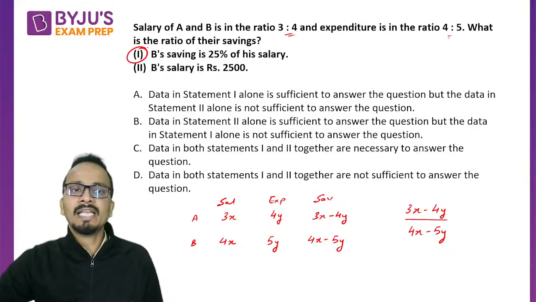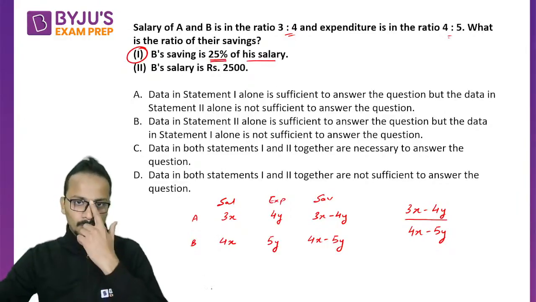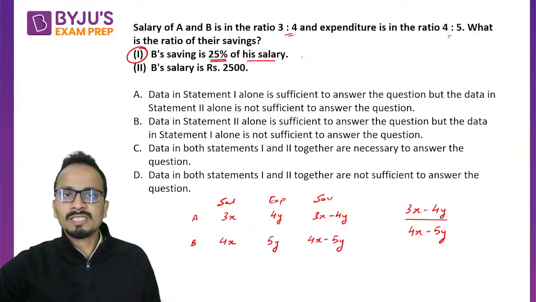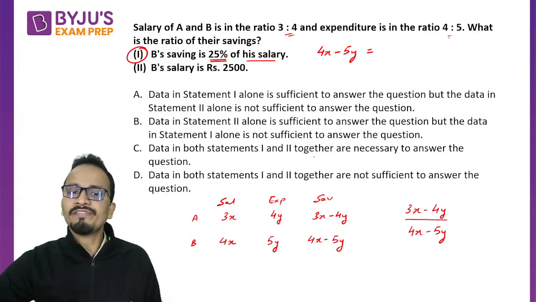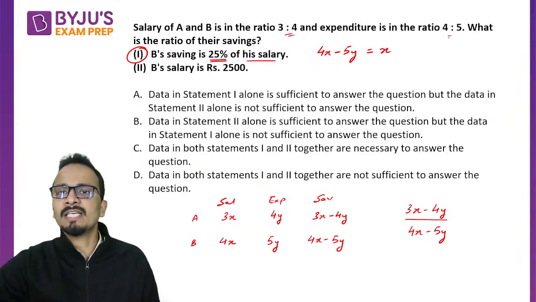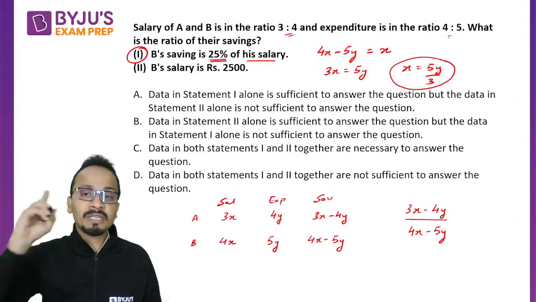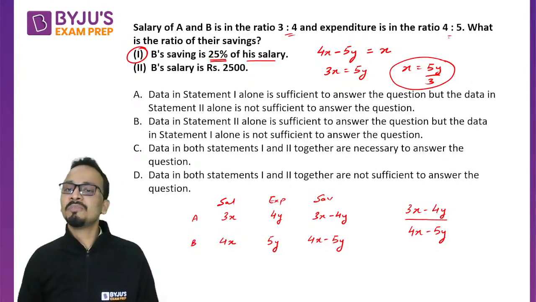Now statement 1 is telling me that B's saving is 25% of his salary. Saving of B is 4x minus 5y, according to the data that I have written down there. And this is equal to 25% of the salary of B. So salary is 4x, and 25% of salary is x. From here, I can say that 3x will be equal to 5y, and x will be equal to 5y upon 3. Now, my dear friends, using statement number 1, I am able to get the relation between x and y.